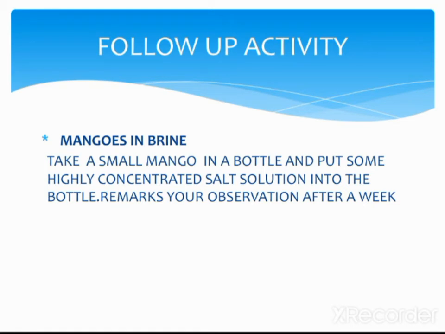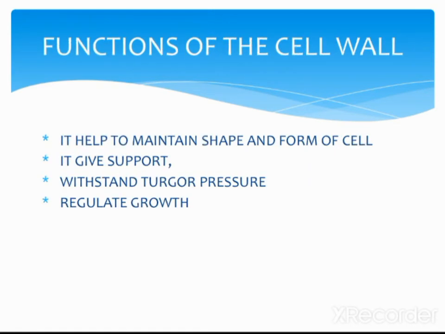Okay, what did we learn today? Today we learned about the cell wall. What is the cell wall? It is a protective layer that lies outside the plasma membrane. The cell wall is present in plant cells, algae, fungi and bacteria and not present in animal cells. The cell wall is composed of cellulose, and cellulose provides strength to the cell.